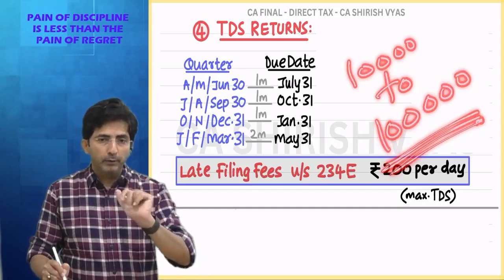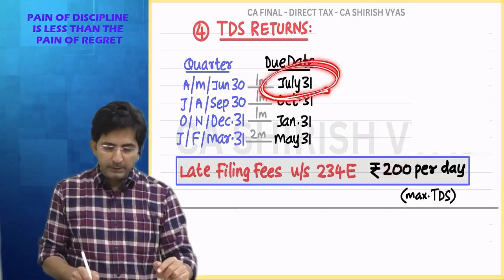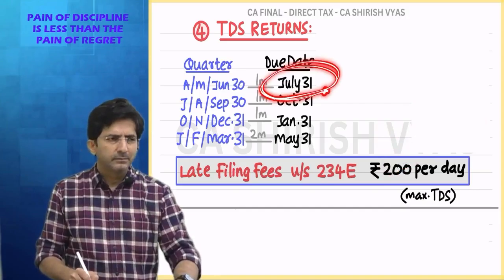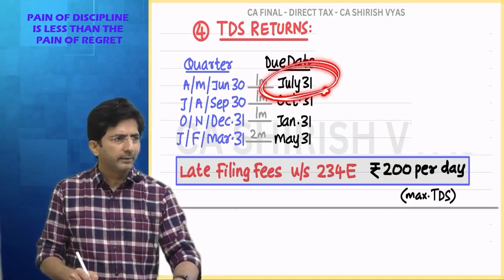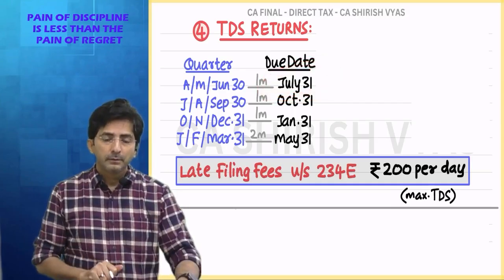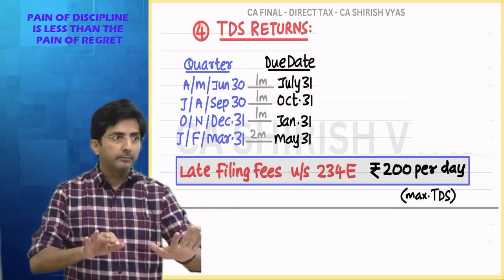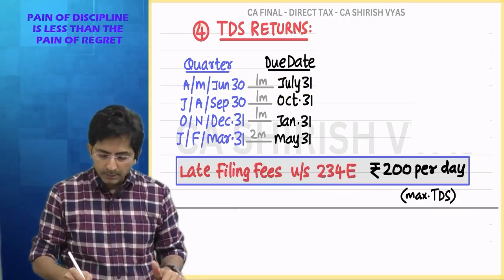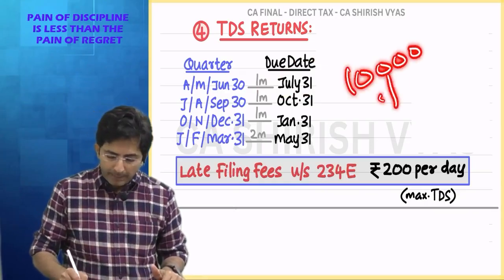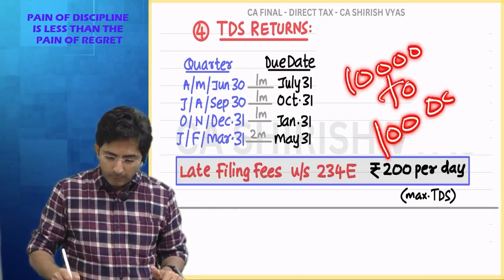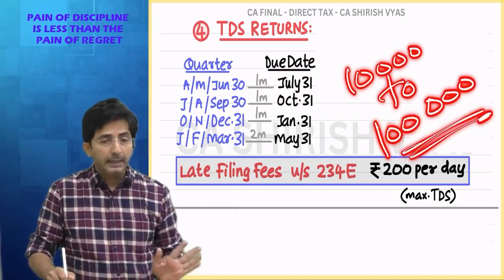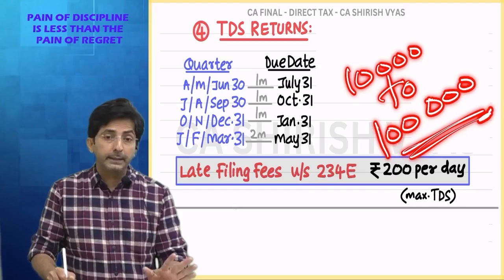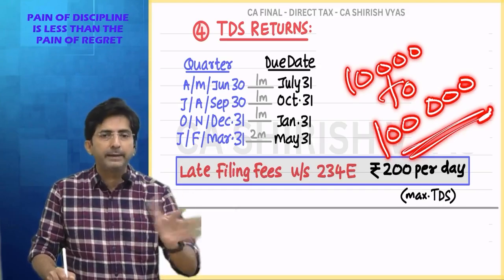So tell me if you understood. If your delay is just for 5 days, then for 5 days 200 per day. 10 days, 200 per day. But if your delay is more than 1 month, then that 200 per day will come, plus penalty also. Penalty of how much? Minimum 10,000 to maximum 1 lakh, depending upon the assessing officer. He can levy penalty of 10,000 and it can go till 1 lakh. It can be anything between that also.